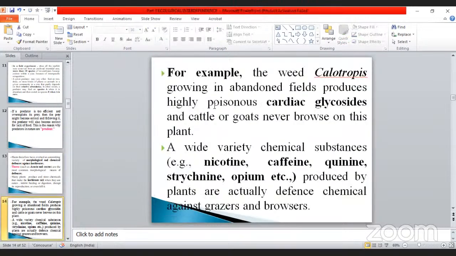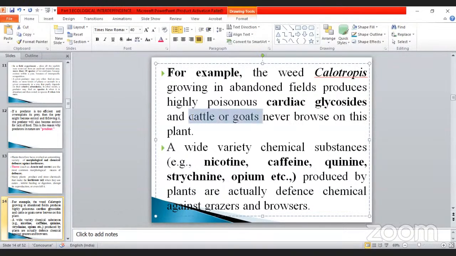Next. For example, the weed Calotropis. Calotropis is nothing but, in Tamil, we call it erukku. Okay, my dear. Calotropis, growing in abandoned fields, produces highly poisonous cardiac glycosides. Don't forget, my dear, this is very, very important. Many times they have asked questions on this. Cattle and goats never browse on this type of plant.